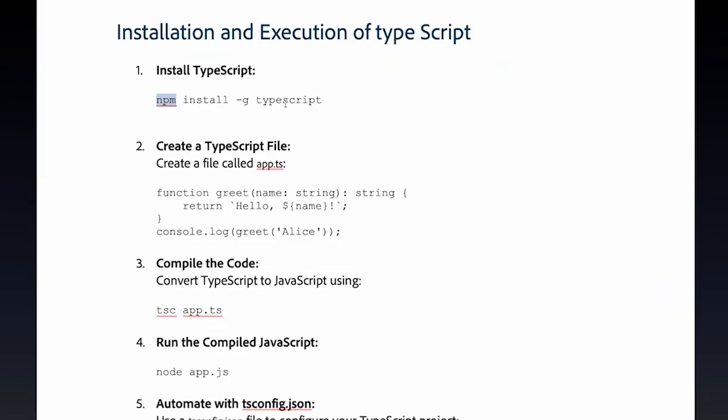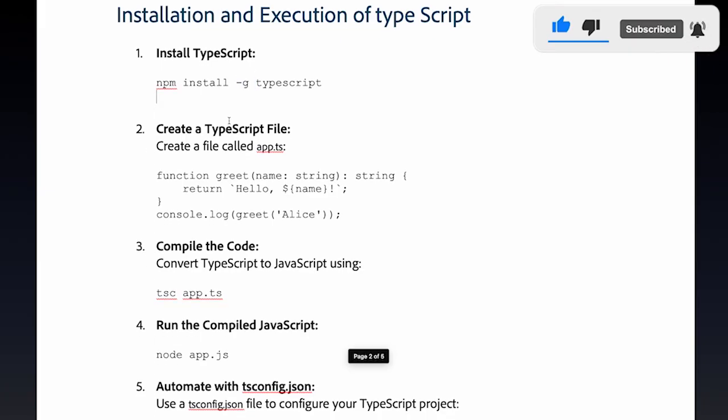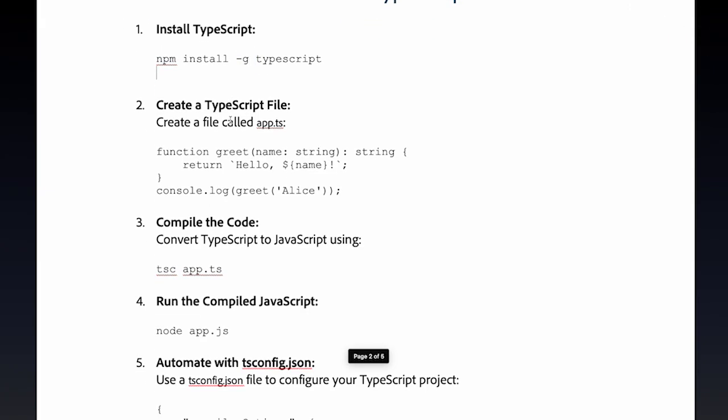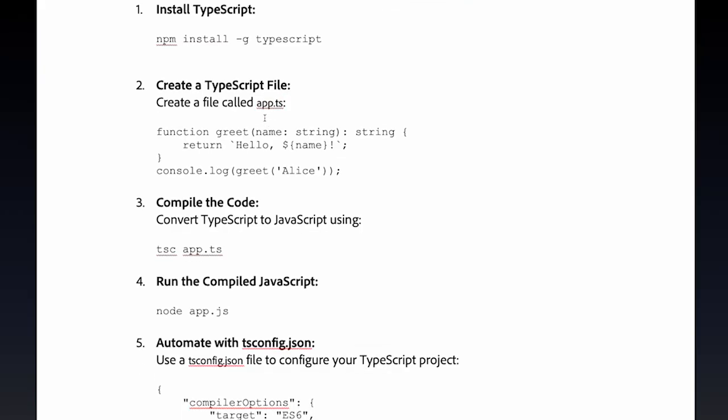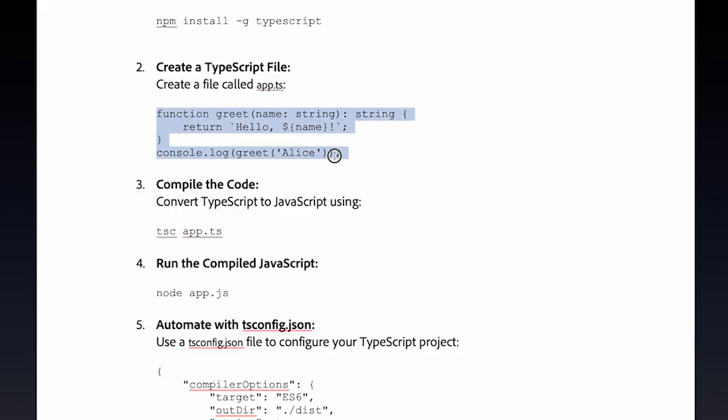In your local development, if you want to install TypeScript, you can use Node Package Manager and you can install TypeScript in the global scope using -g. And then for TypeScript we have to write code inside the .ts extension. So in my case I have created one file called app.ts, and under that I have written TypeScript.